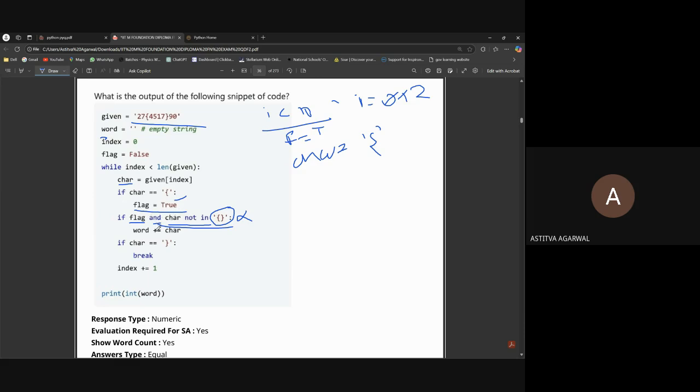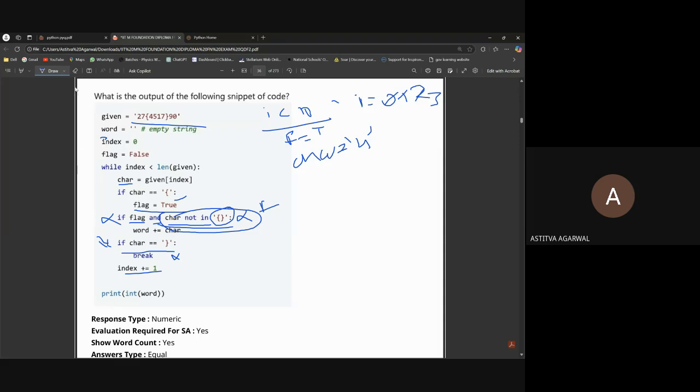In an and condition, if all the conditions are true, then only we proceed in the condition, but here this condition is becoming false, so we won't go with this if. Now we will go to the next if, and the char is this, so we will not go with this. Then we will increment the index. Now index will be 3. So what's at the index? 4. So we will write the character as 4.